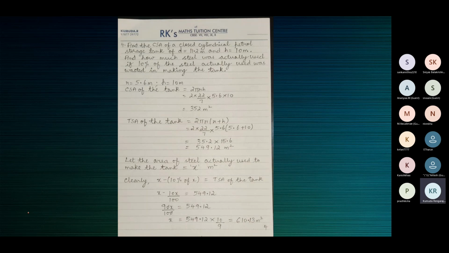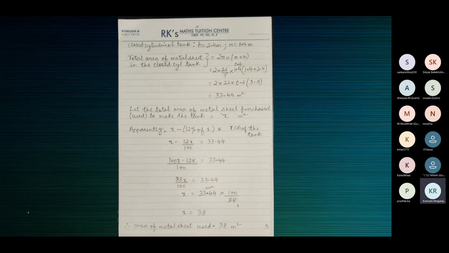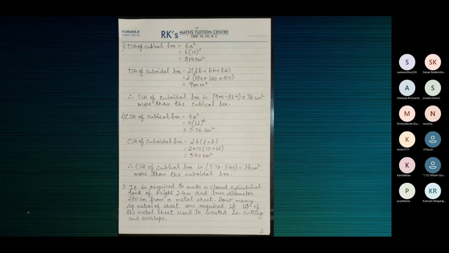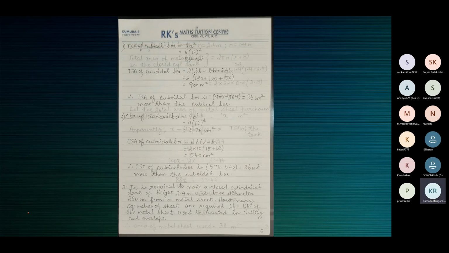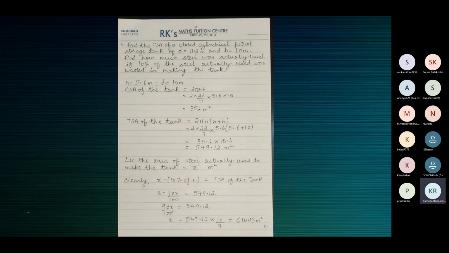Similar question, children. Nothing else, simply find the CSA. CSA cannot be used for further calculation because it's a closed cylindrical petrol storage tank, so TSA is applicable.